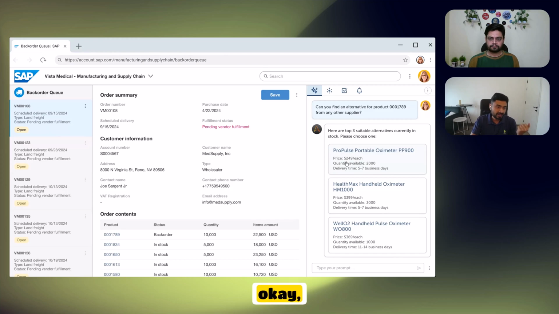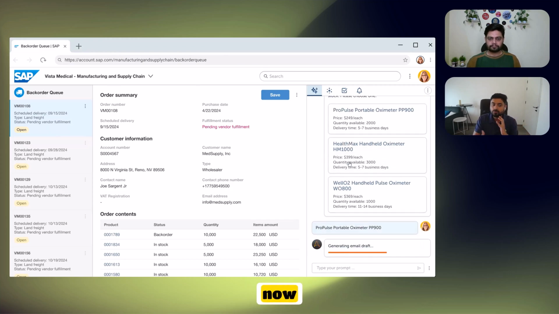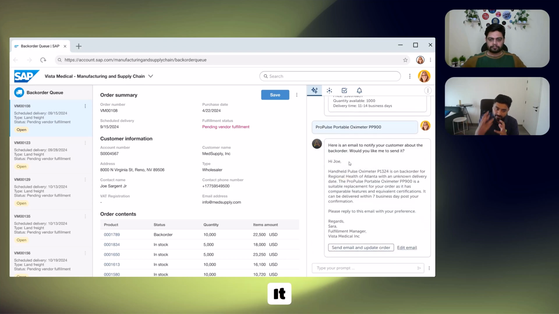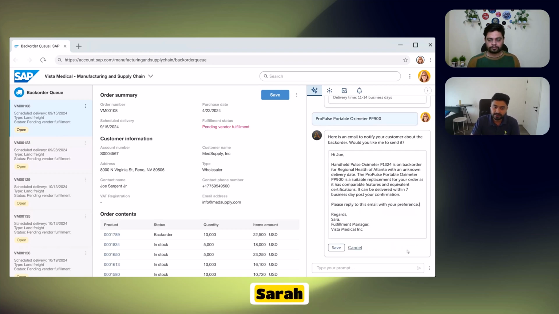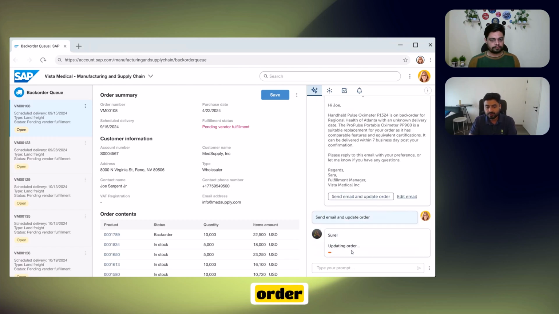She believes that, okay, let's pick the first one, this looks good. So she selects that. Now again, the automation continues. It picks up the product details. It drafts an entire response. Again, this is all your AI agent doing it behind the scenes. Now all Sarah needs to do is click on edit the mail, maybe make a few edits, change the tone based on her liking. If she's fine with it, click on save, send email and update order, and bang, that's it.